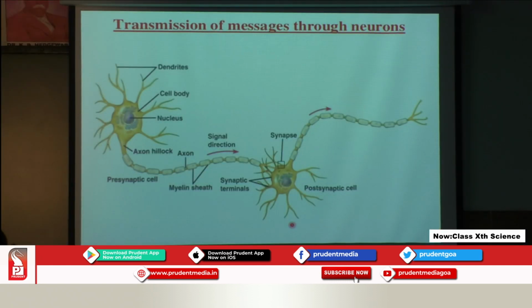Next we have to learn about the transmission of messages through neurons. That means how the information is passed from one nerve cell to the other nerve cell. Let's consider this to be the first nerve cell and this one to be the second nerve cell. The dendrites of the first nerve cell will receive the stimulus, it will be converted into electrical impulse, and then it will travel first to the cell body, then to the axon, and then to the nerve endings, that is the end part of the first nerve cell.